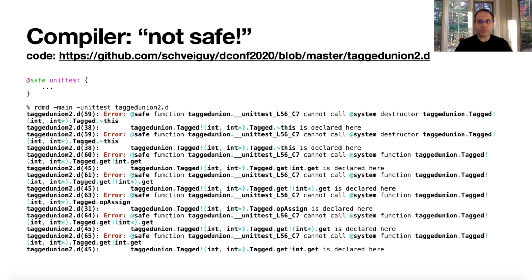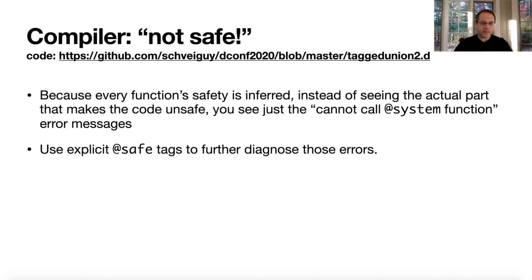Because the compiler doesn't realize that we have assigned this semantic value to the tag that says, oh, yeah, actually we know which value of the union is correct. So it's going to complain. It's going to change all these functions to system functions, infer them as system functions, and say, no, you can't call those system functions from your safe unit tests. Now, because all the function safeties are inferred, instead of seeing the actual part that makes the code unsafe, you just see this cannot call system function. Now, technically, I had to put in system tags to make it do this, but that's because of the bug.